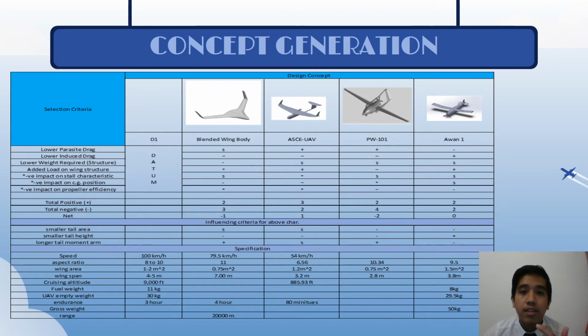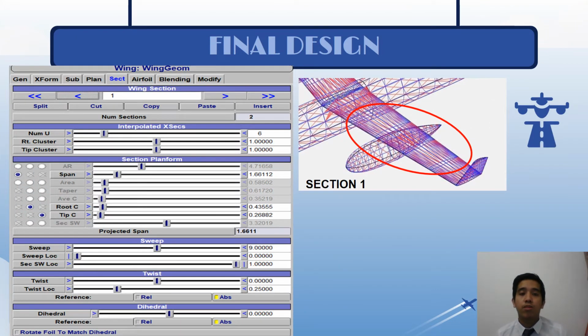Thus, we have decided to choose the wing design with nearly the same concept as ASCE UAV, as the wing criteria that was shown by this flight is satisfying. So next, we go to the final design of this project.